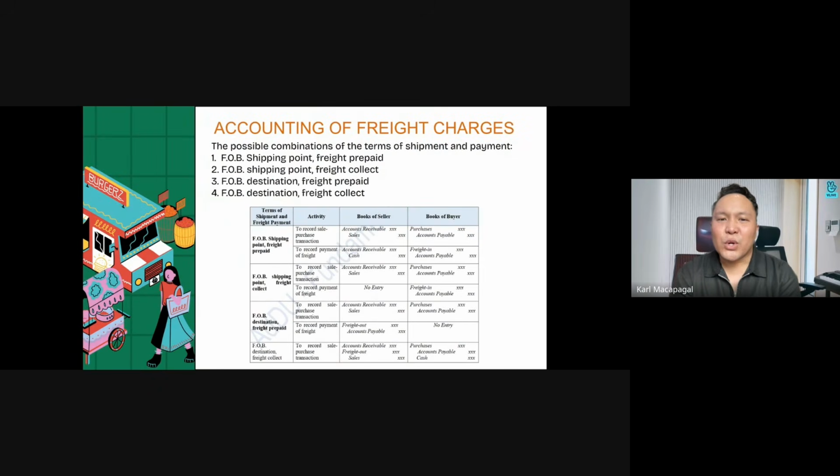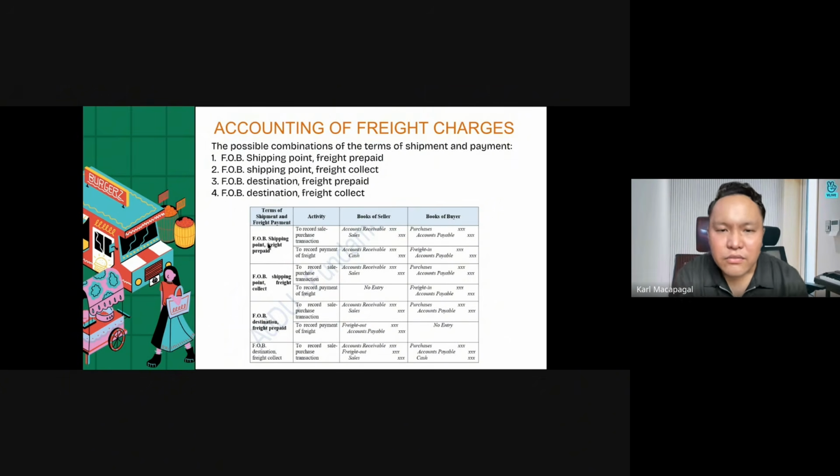Okay. Now, there are different combinations from the shipping point and destination, freight collect, and freight prepaid. So, may four tayo na combination: FOB SPFP, FOB SPFC, FOB DFP, FOB DFC. Okay.